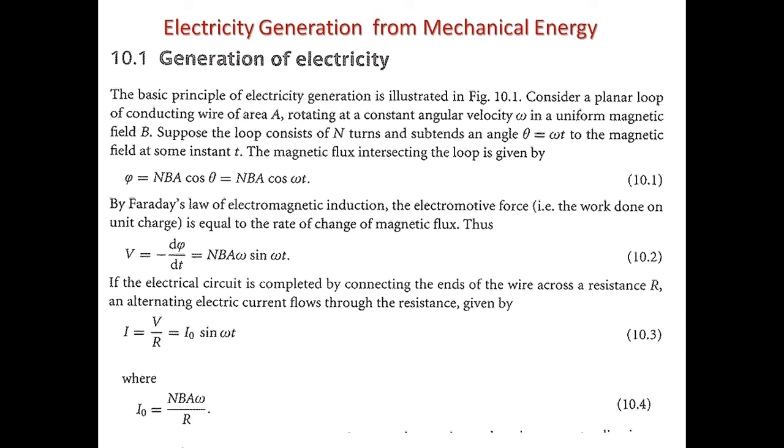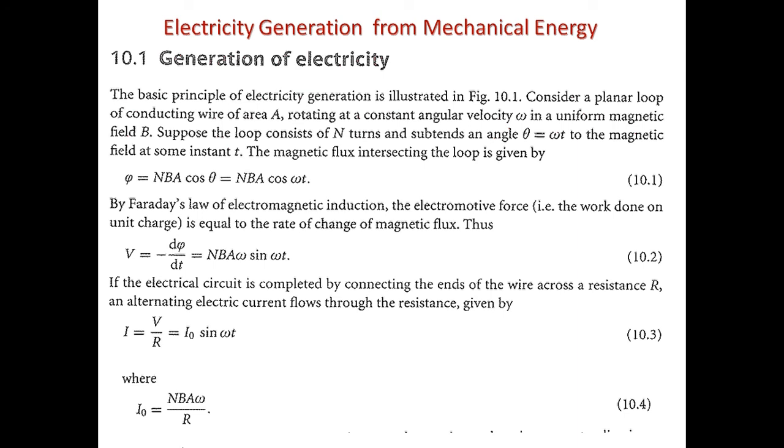So are we clear on this part, how electricity is generated? Due to the mechanical energy of movement of your wire loop in a magnetic field, we can generate current in the loop, and the amount of current generated will depend upon the turns in that wire loop.